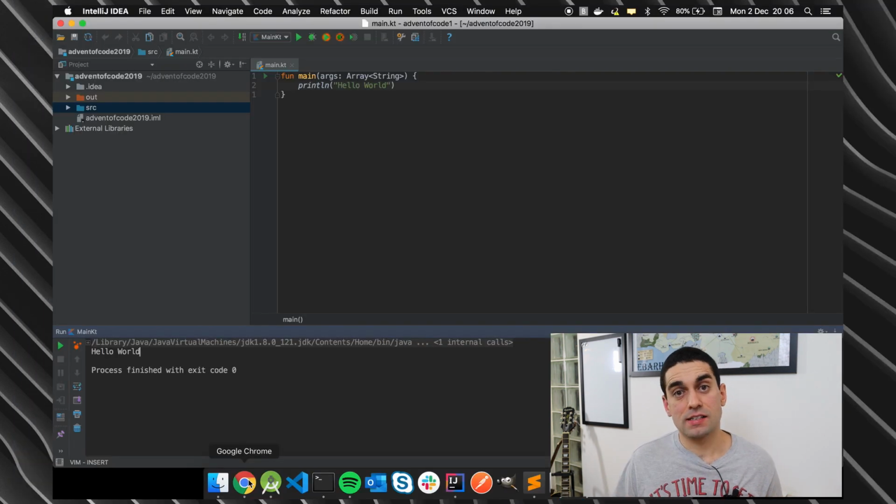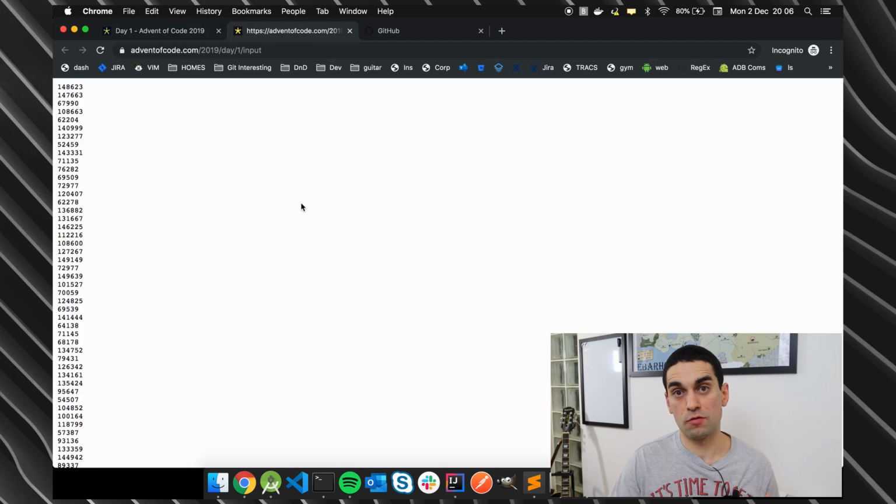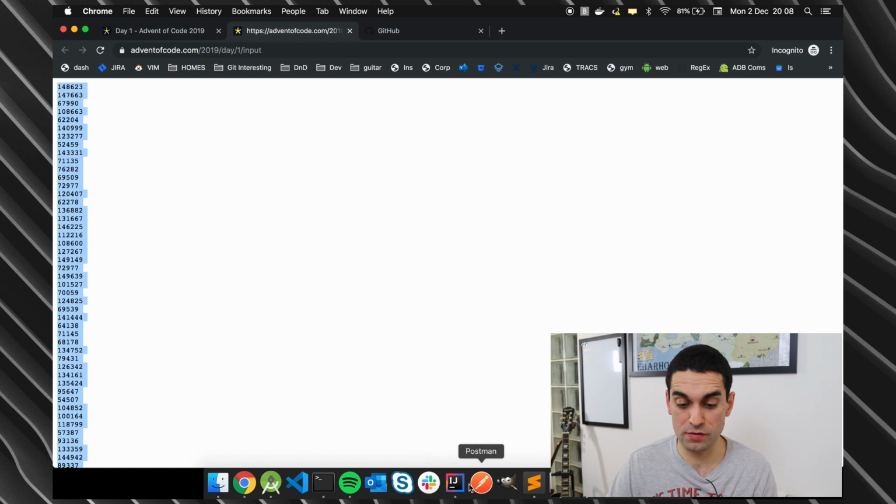Great. The next thing is I need to bring in that really important file with all of my module masses in. So I can do a couple of things here. I can copy all of those lines and put them straight into my code, or I can save all of those lines as a file and put them in my code. And that's the way I'm going to go. To start with, I'm going to copy all of those lines into my clipboard, ready for pasting.